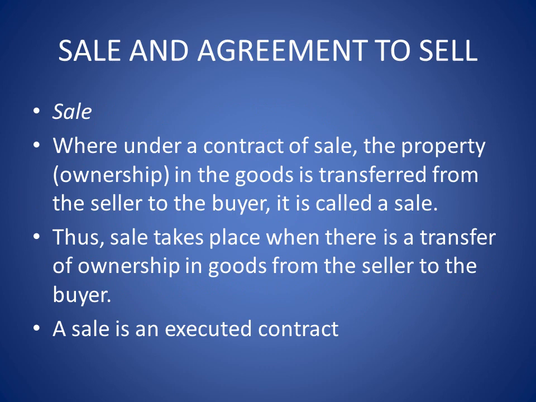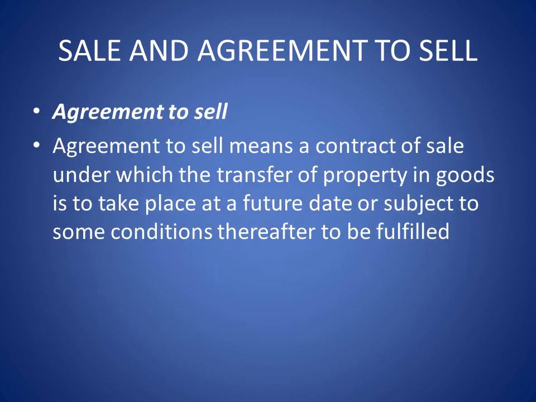Next is sale and agreement to sell. We are going to see what a sale is. Where under a contract of sale, the property, that is the ownership in the goods, is transferred from seller to the buyer, it is called a sale. Thus, sale takes place when there is a transfer of ownership in goods. A sale is an executed contract.